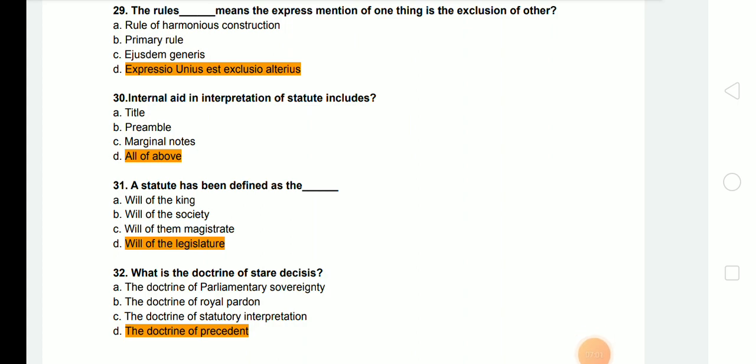And according to this doctrine, the judgments of the superior courts are followed by the lower courts when the facts of the case are the same, and generally Supreme Court and High Court's judgments are followed by the lower district courts. But Supreme Court is not bound by its own decision. This is also an important point.